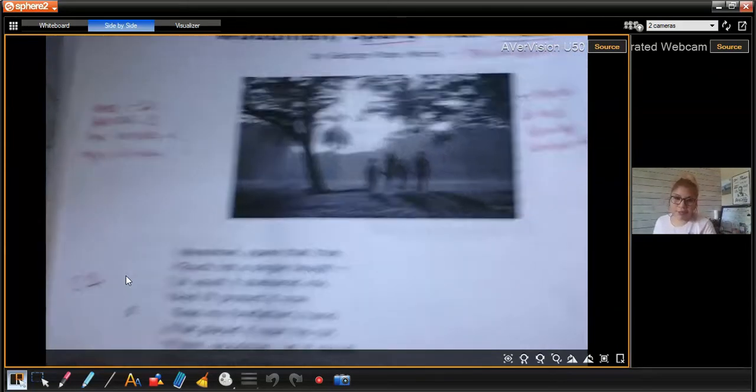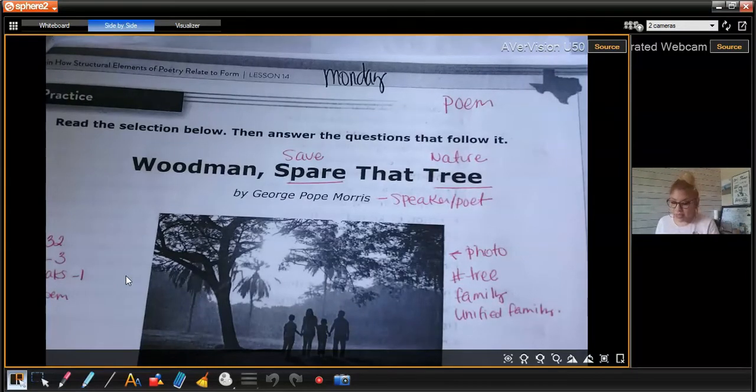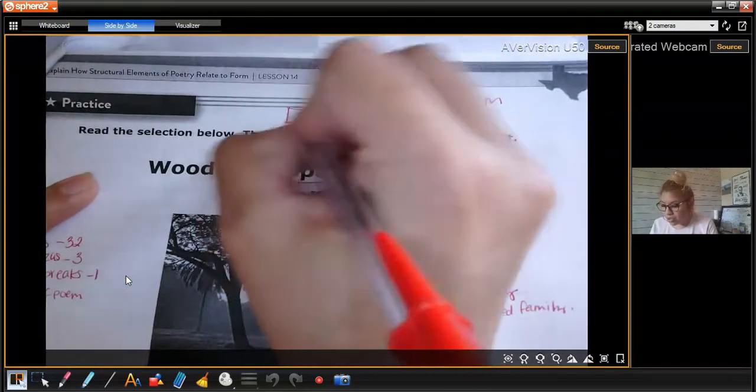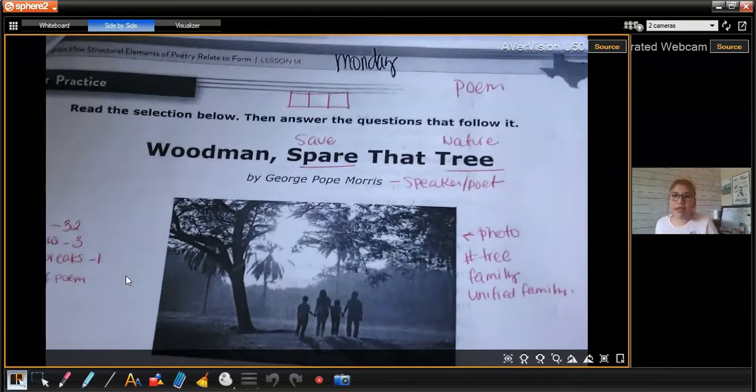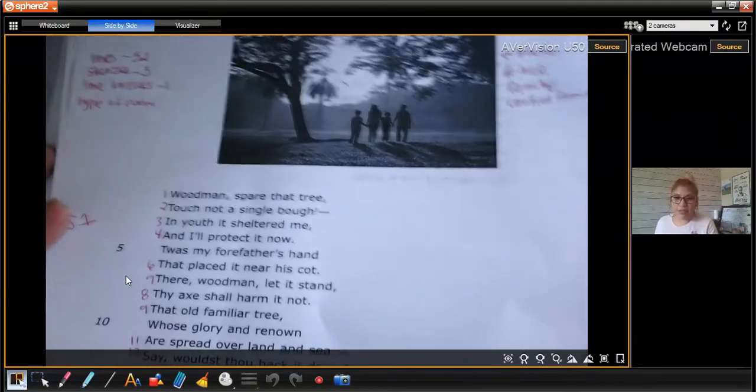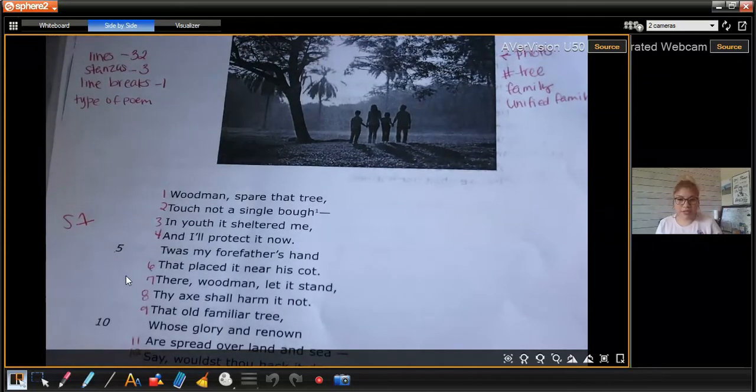So let's go ahead and park our pencils. And remember, we have to read it 3 times. So I'm going to put here a little box. Don't forget to put this little box, boys and girls, because this reminds you that you have to read it 3 times. All right? And I'm going to park my pencil.